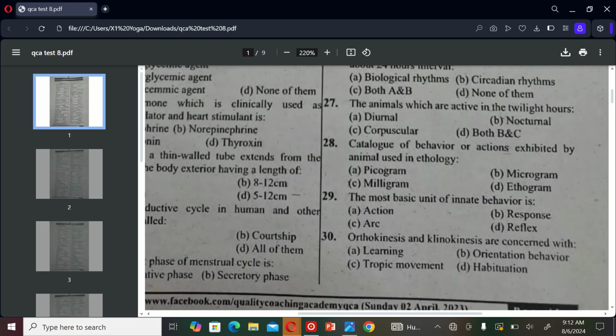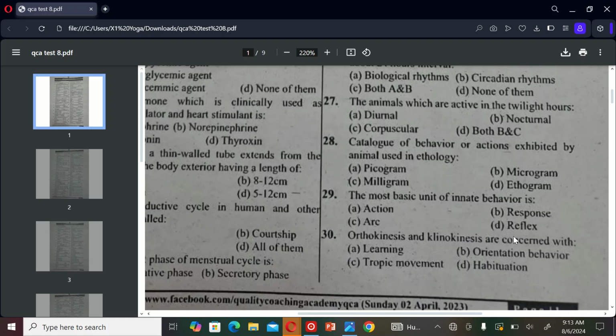The next MCQ is: the most basic unit of innate behavior is A. Action, B. Response, C. Art, and D. Reflex. So the correct option is D, Reflex.